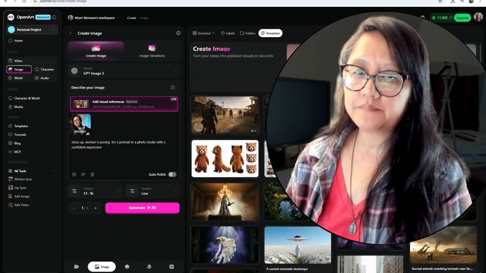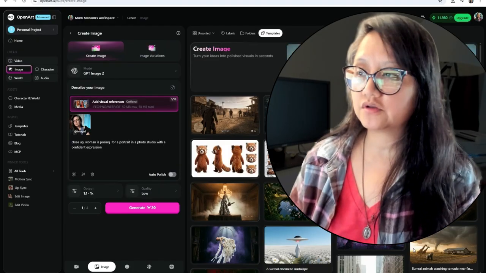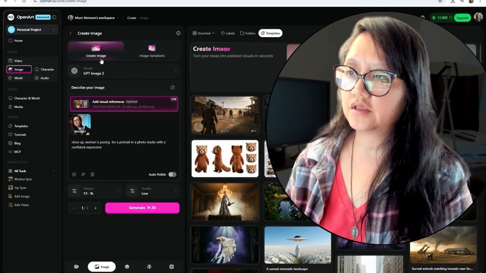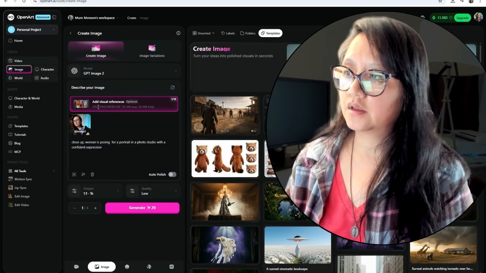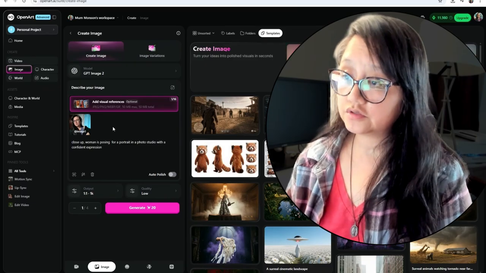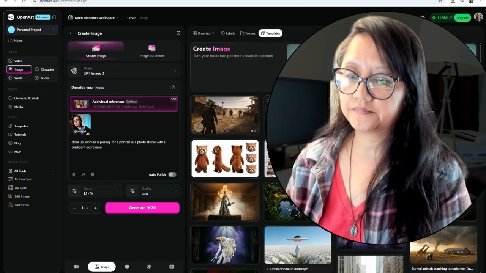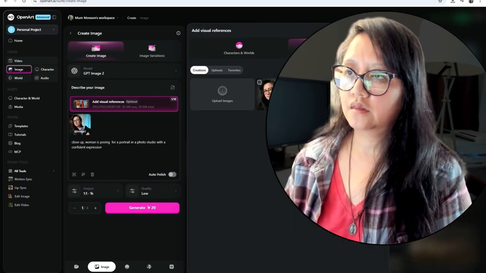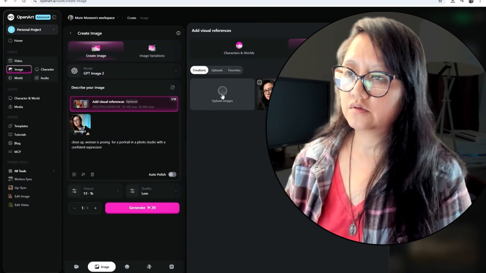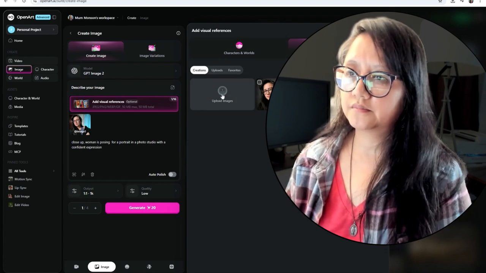If you don't like the picture that you have, you can create another one. So what I'm going to do is show you, create image. And it's going to ask you, what do you want to do with it? So we're going to create an image. We're going to click here on upload image.